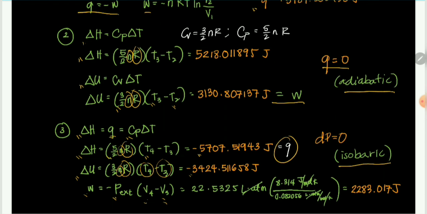So this is a weird unit. So all you need to do is to multiply this by the ratios of the gas constants in different units. So nasa taas yung 8.314 because it's in joules. Tapos, yung 0.082056, siya yung liter atmosphere. Makakancel yung mole Kelvin. And yung liter atmosphere, makakancel dito. So ang matitira ay joules. So therefore, the unit will become joules. So the work done is then 2283.017 joules.